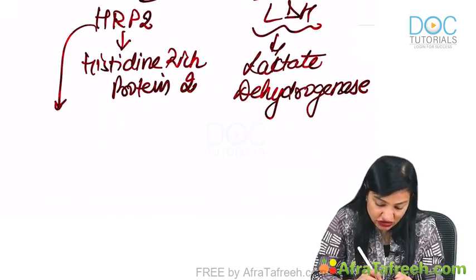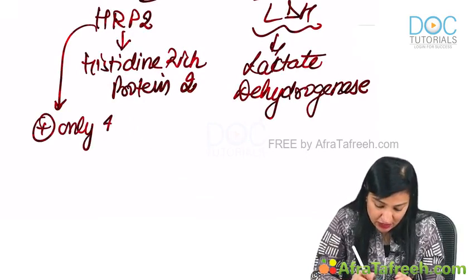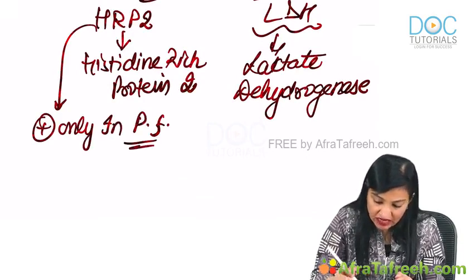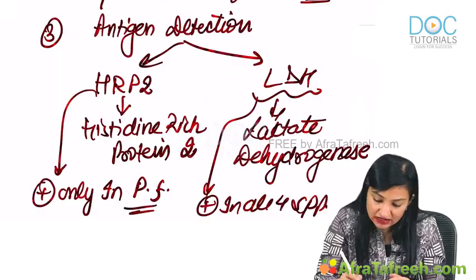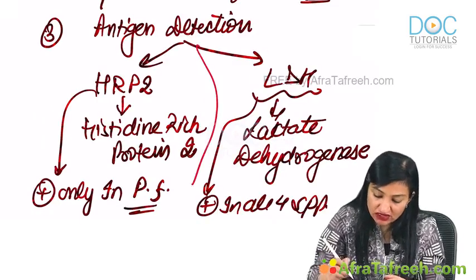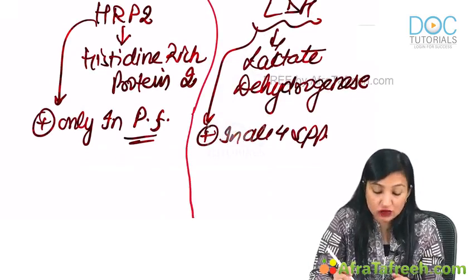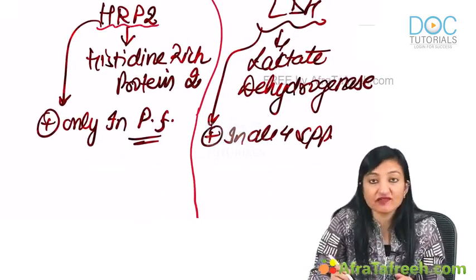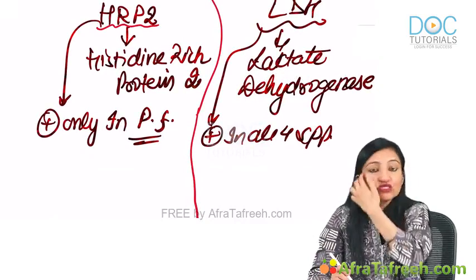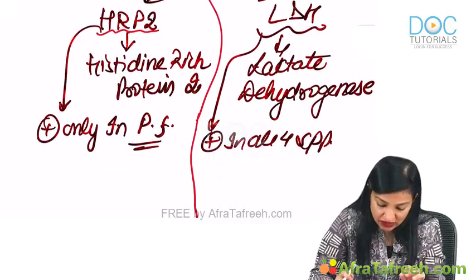HRP2 antigen is present only in Plasmodium falciparum, whereas LDH is present in all the four species. See guys, because falciparum causes severe disease, it's very, very important to diagnose it properly and in a timely manner. That is why an antigen specific to Plasmodium falciparum is used in the kits used for diagnosis.